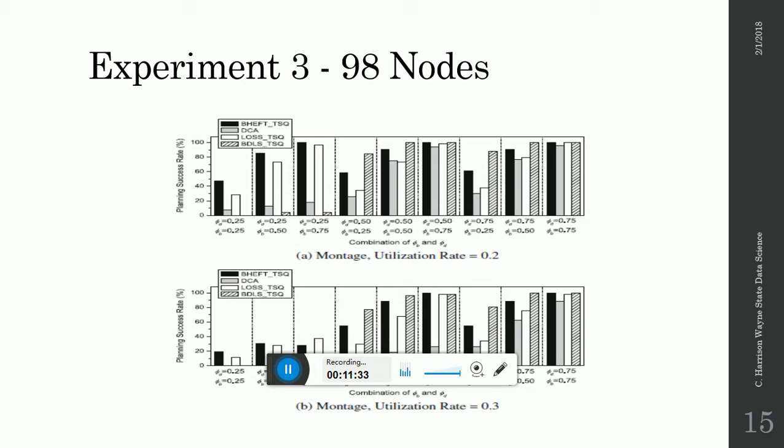In the first one, we see utilization rate at 0.2, and we're also looking at the mixture of budget and deadline. And still, we can see that the BHEFT algorithm is very well performing against the other 3 BDCs. We do see as utilization rate increases with the tight constraints, all 4 of the BDCs do run into trouble, and you can see their planning success rate is reflective of that.